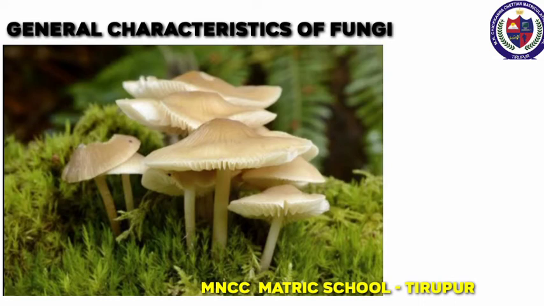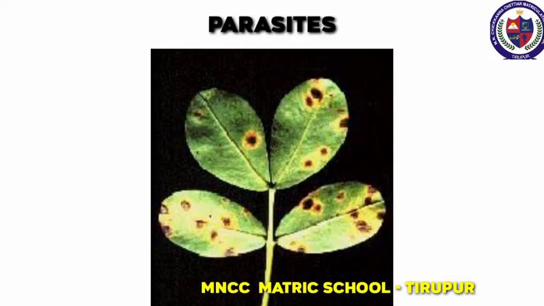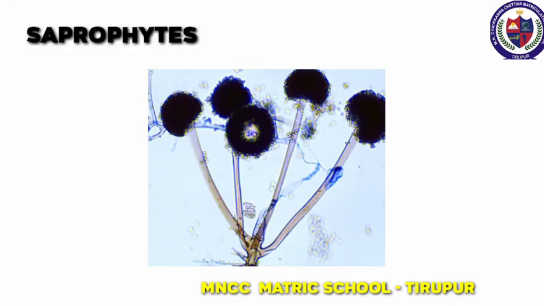Heterotrophs are of three types called parasites, saprophytes and symbionts. Parasites. Parasites absorb food from the living organism with the help of special roots called haustoria. Example, Cercospora personata. It affects groundnut plants and causes tikka disease. Saprophytes. Saprophytes grow upon dead and decaying matter and get food from them. Example, Rhizopus.